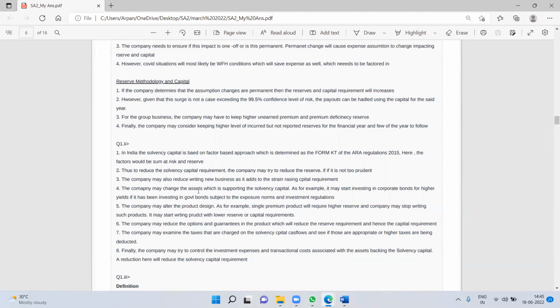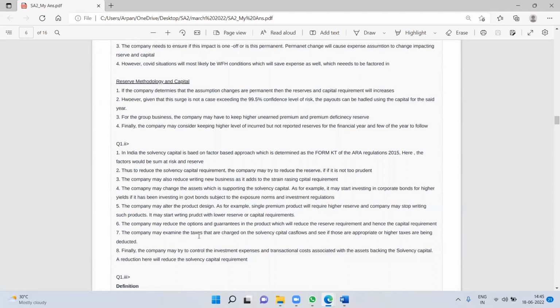The company may change the asset which is supporting the solvency capital, for example, to start investing in corporate bonds. So here I'm trying to increase the numerator. The company may alter the product design. For example, single premium products will require higher reserves, and the company may stop writing such products. It may start writing products with lower reserve or capital requirements. Once again, I'm trying to reduce the denominator. The company may reduce the options and guarantees, reducing the denominator.